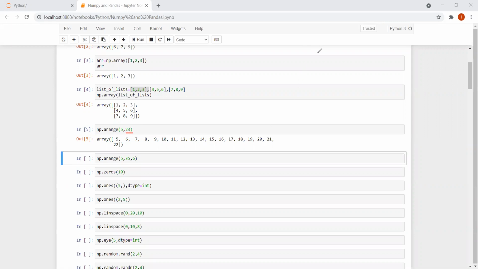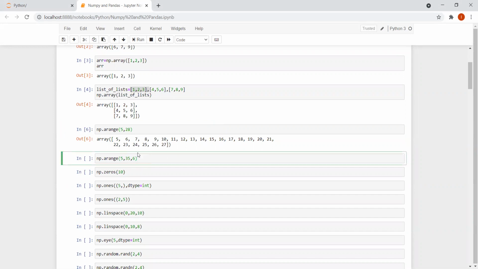Let me show you another example, so it would be clearly understandable. Let me make it 28. So what would be the output now? Yes, we will be getting output from 5 to 27 now, right?